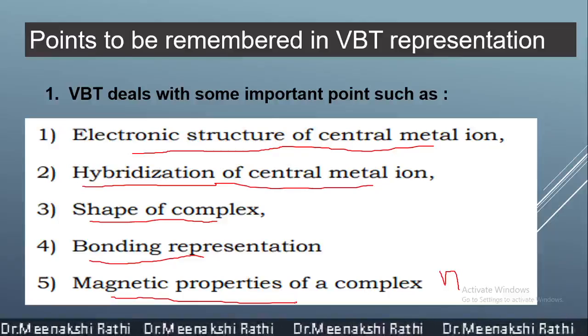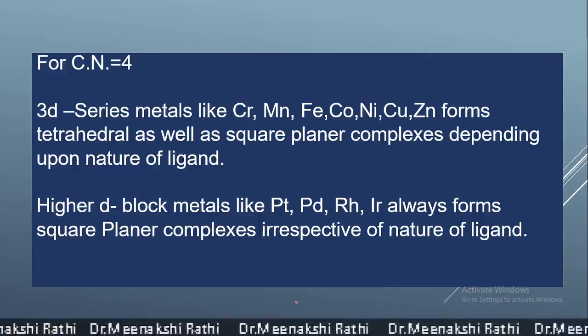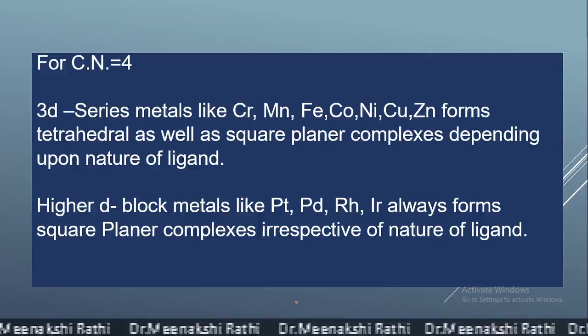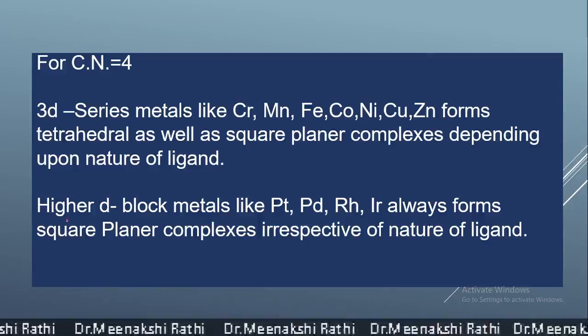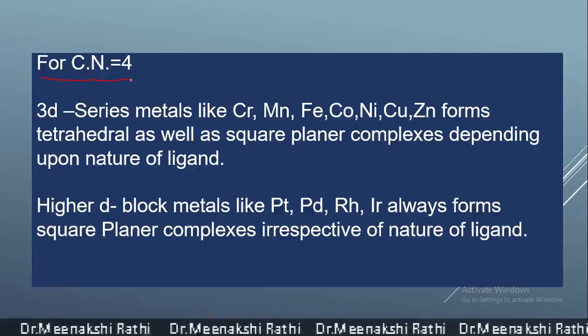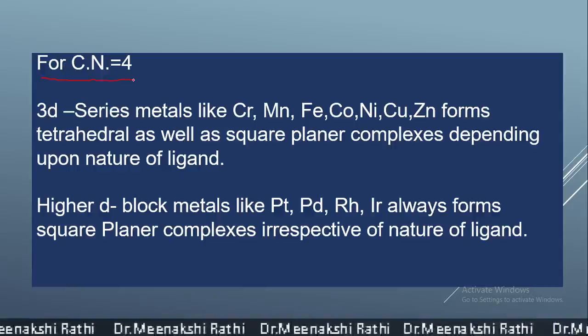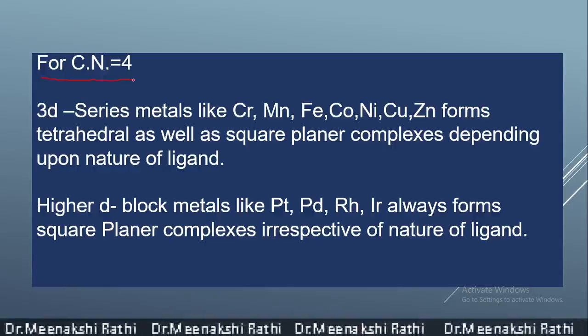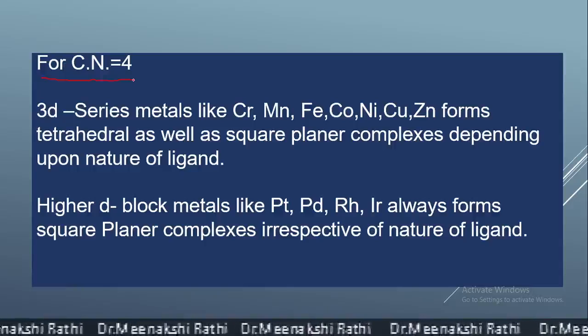One more point I want to add, that the complexes which have coordination number 4, two geometries are possible. One is tetrahedral and another is square planar.